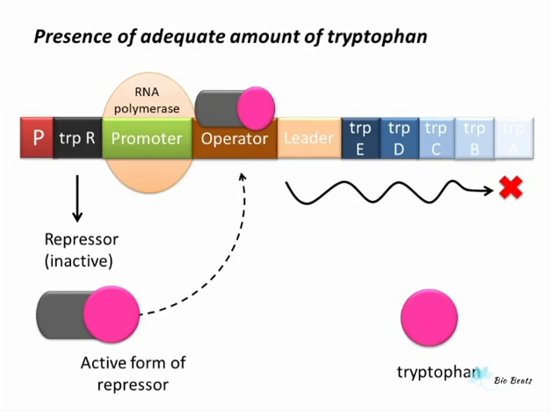So let's summarize today's topic. Whenever adequate amount of tryptophan is absent in the cell, tryptophan operon will be kept on by default. And whenever an adequate amount of tryptophan is already present in the cell, then only the tryptophan operon will turn off.